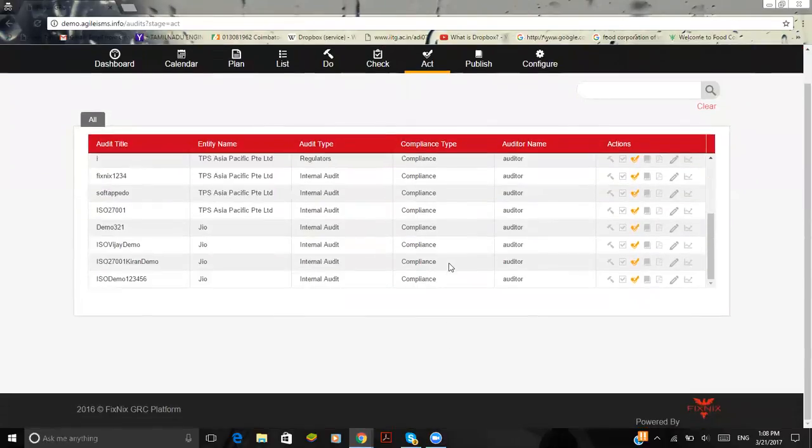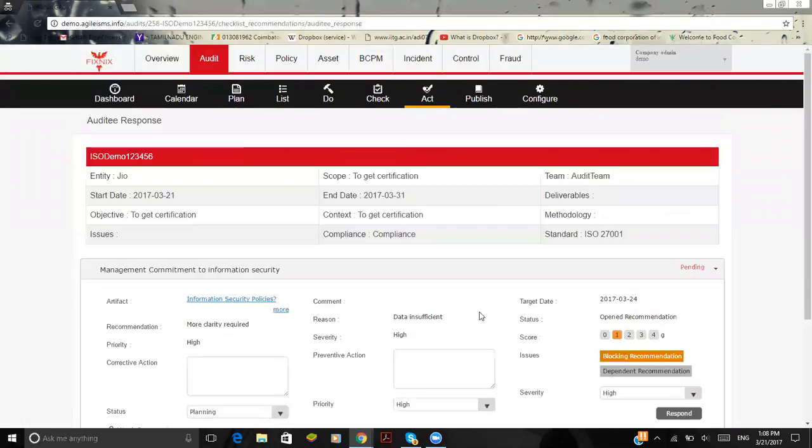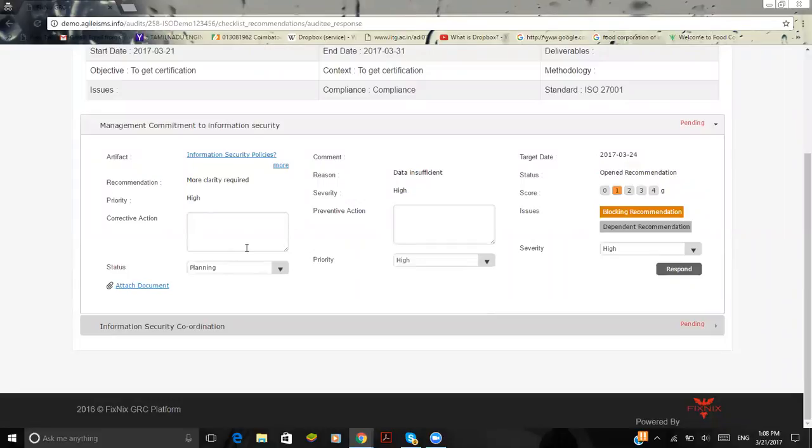Signing in as an auditee here, you could find the ISO demo, and he's going to act upon the responses. He will have a mini dashboard overview stating the recommendations given and the priority and the severity of the task. If the auditee is not satisfied by the recommendations given, the auditee can also raise an issue in order to block the recommendations or dependent recommendations. Here, the auditee will give the corrective action and the preventive action. The corrective action is the short-term solution for a particular task, and the preventive action is the long-term solution that needs to be done.